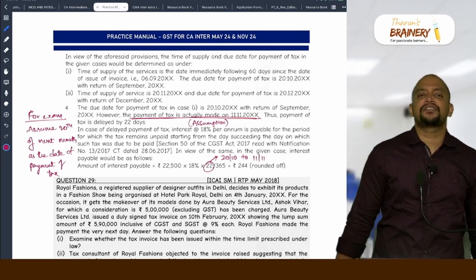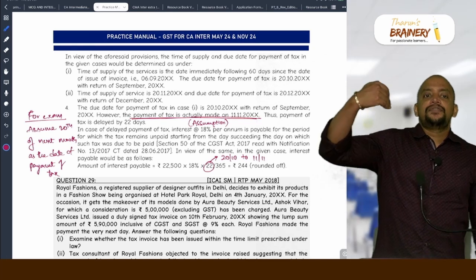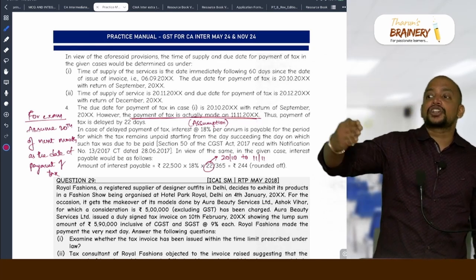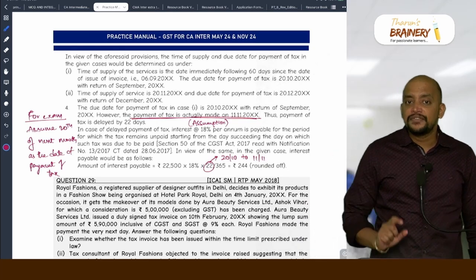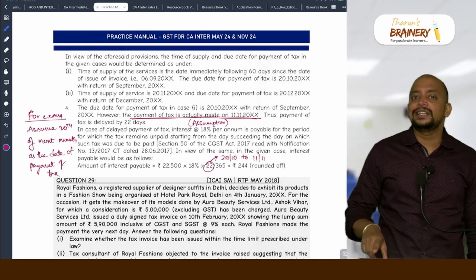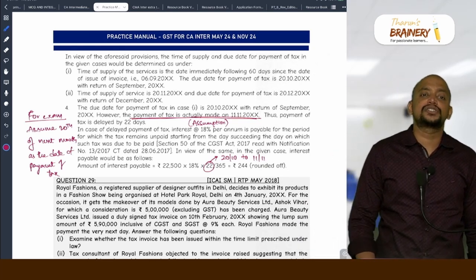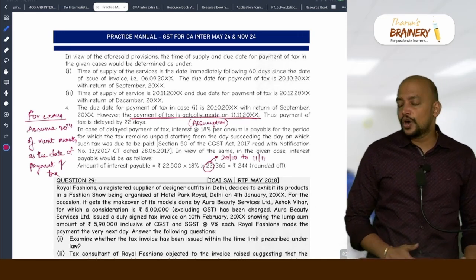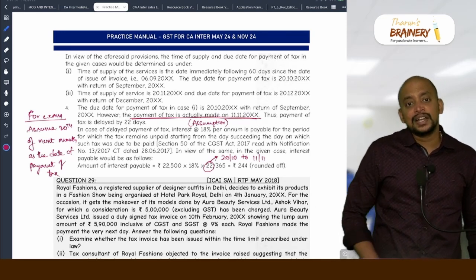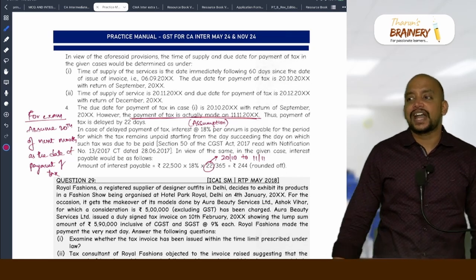So interest is usually computed from which date to which date? From the due date till the actual date of payment. Sir, interest will be computed from when to when? From the due date of payment of GST till the actual date of payment of GST. What is considered as due date? 20th of next month is the due date. What is the actual date? Go by the question. If the question is silent, you take 20th of next month as the actual date of payment.